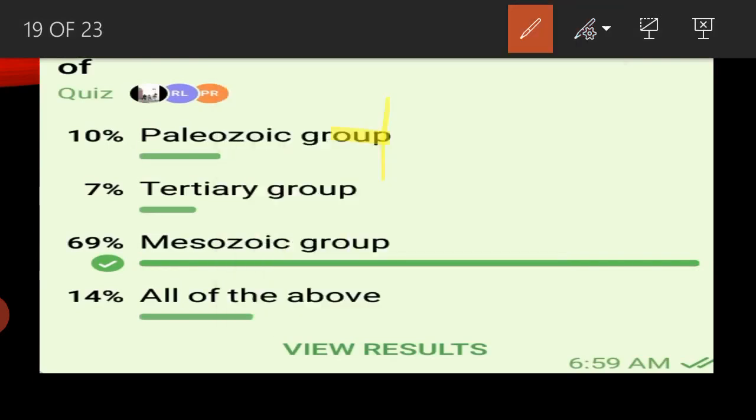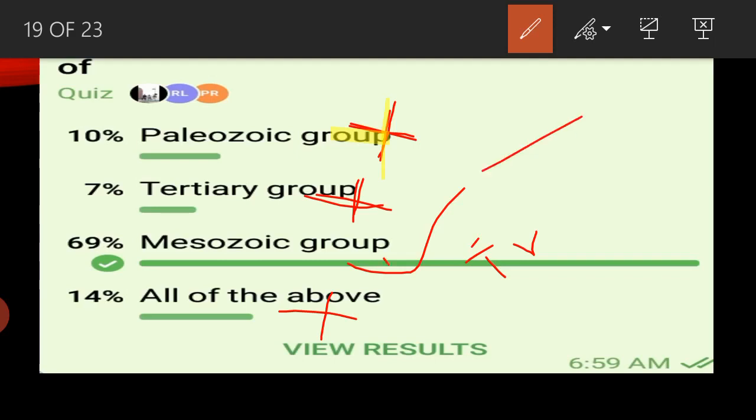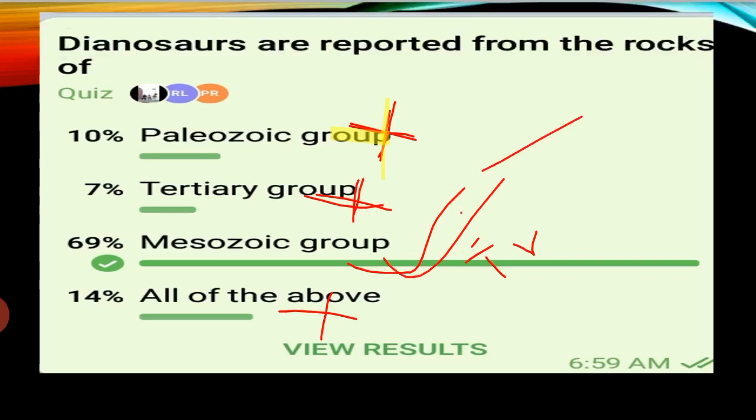Eliminate the wrong answer. Then the Tertiary group is also easily eliminated. Then all of the above, so these two are wrong answers, and this is also wrong. So finally, the Mesozoic group has three periods: Triassic, Jurassic, Cretaceous. Dinosaurs appeared in the Triassic period, lived in the Jurassic and Cretaceous, and went extinct at the end of the Cretaceous period. So this is the right answer. So next